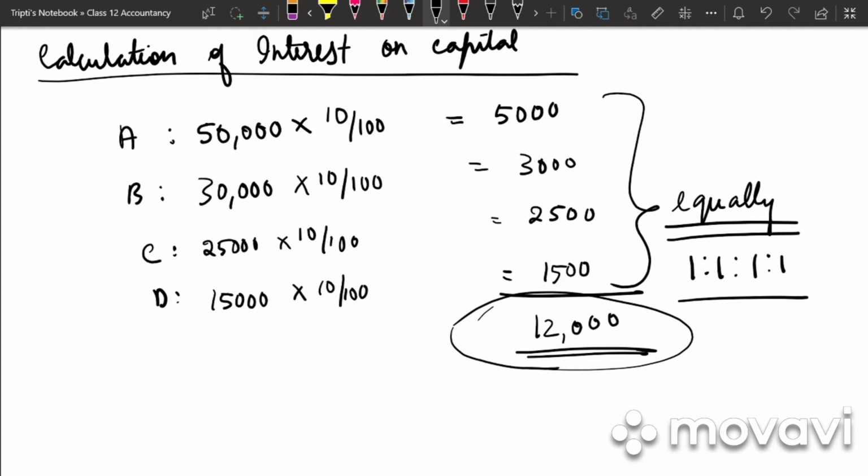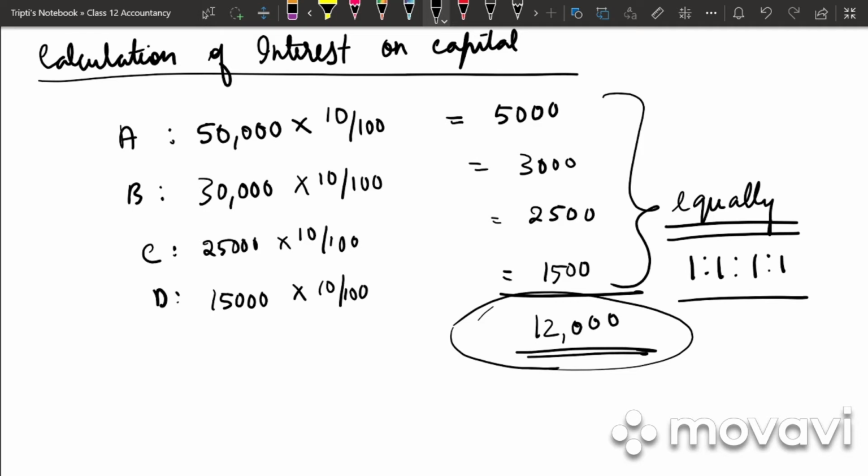Full stop. As such, the profit of the previous year will be reduced by this amount. Full stop. Hence, this loss will be shared by the partners in their profit sharing ratio.